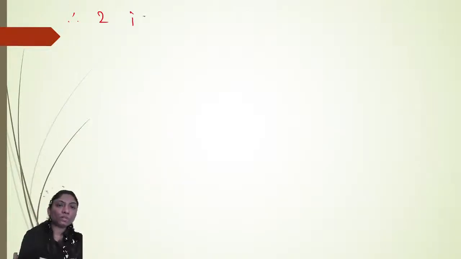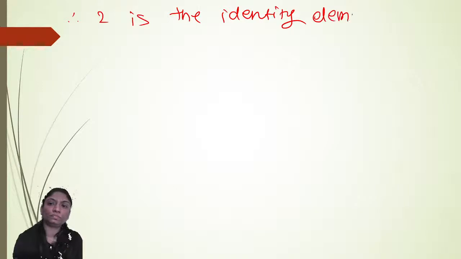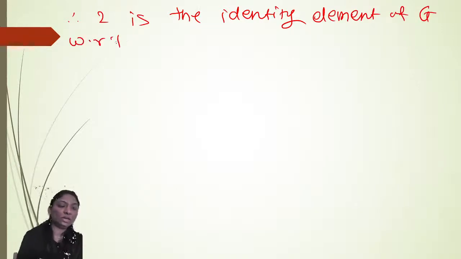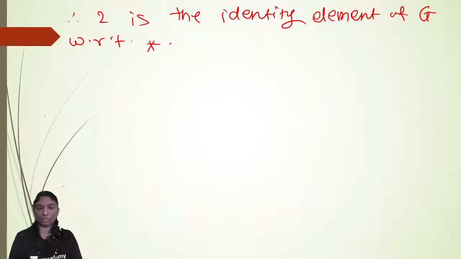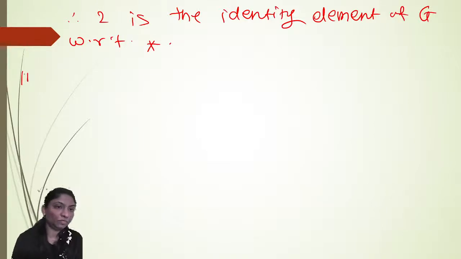Therefore, 2 is the identity element of G with respect to star. Okay. Fourth one, existence of inverse.